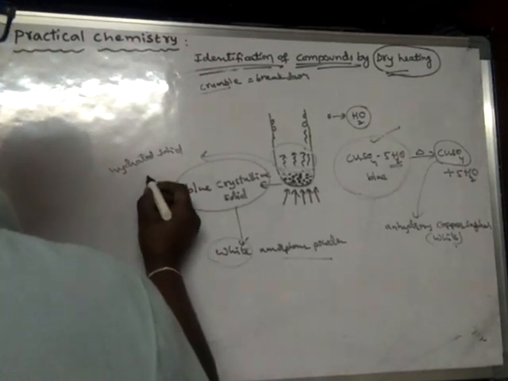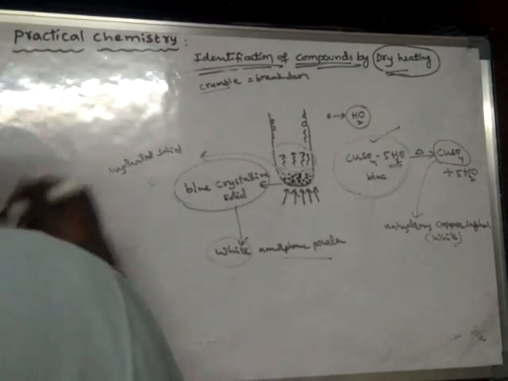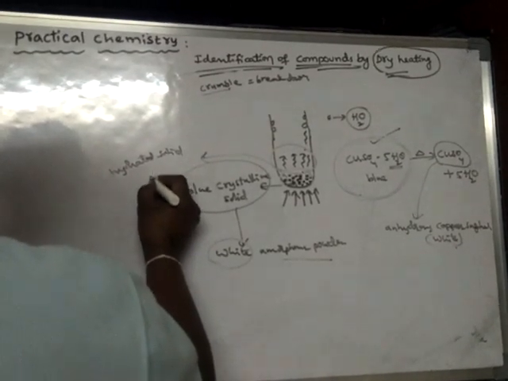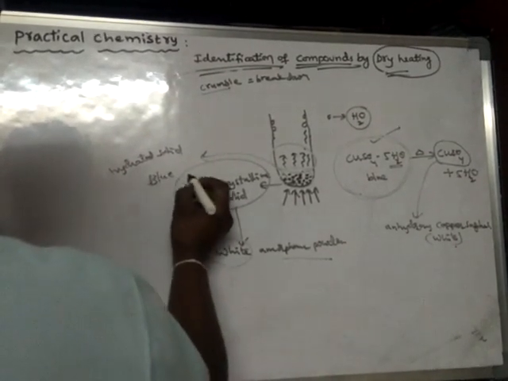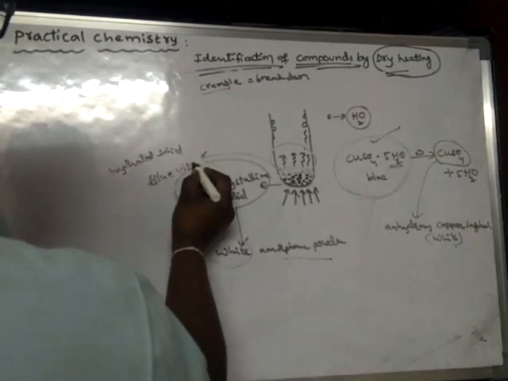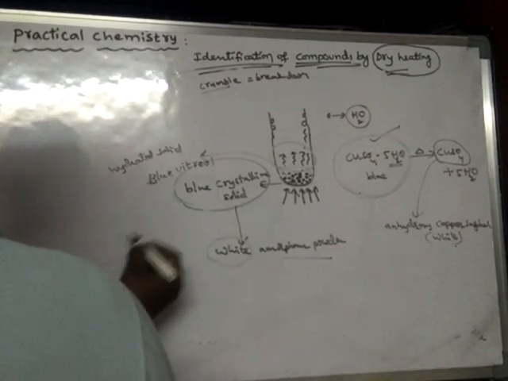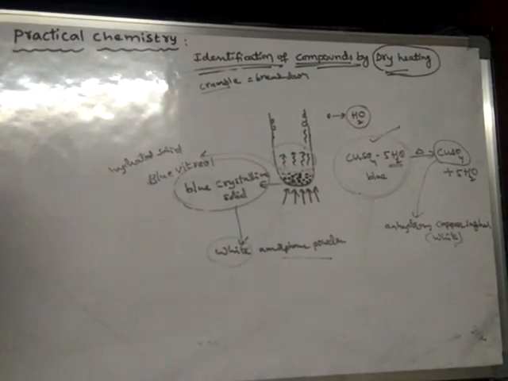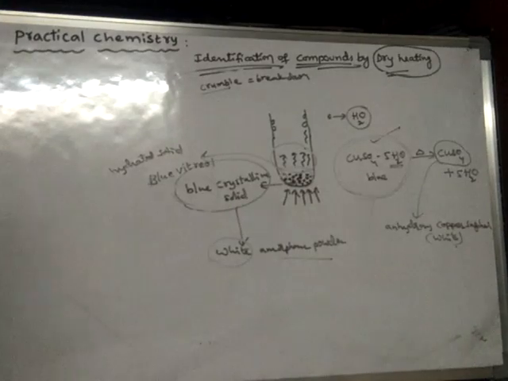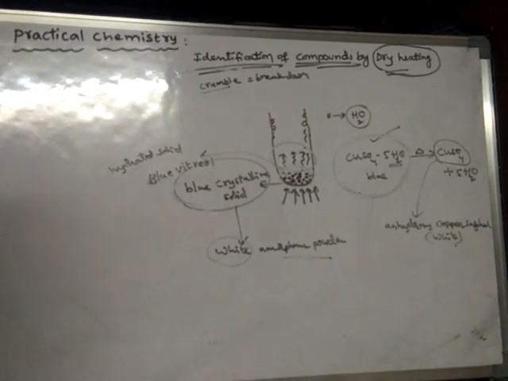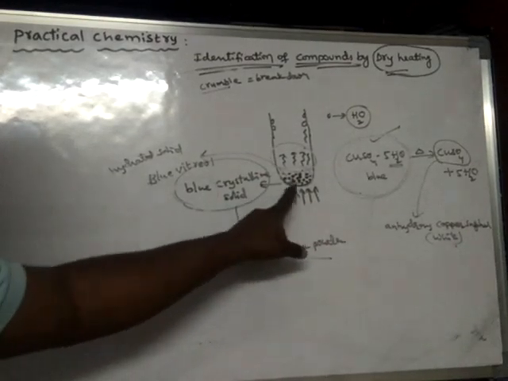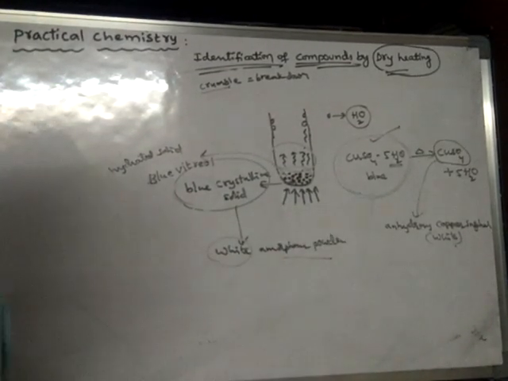The other name for this one is blue vitriol. So in this way we have identified the given blue colored crystalline solid as copper sulfate pentahydrate, or simply blue vitriol.